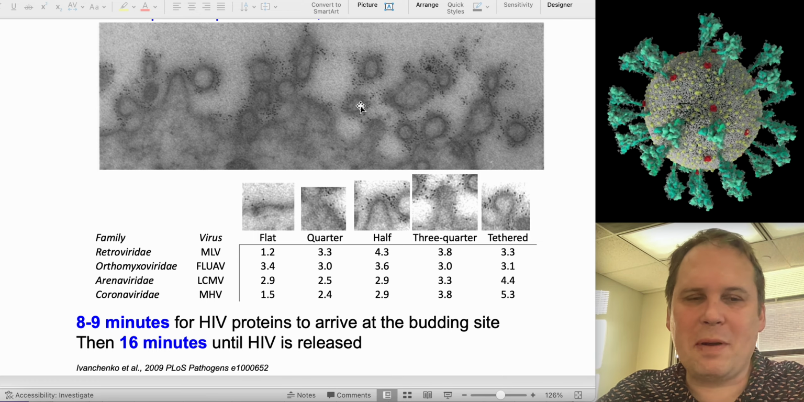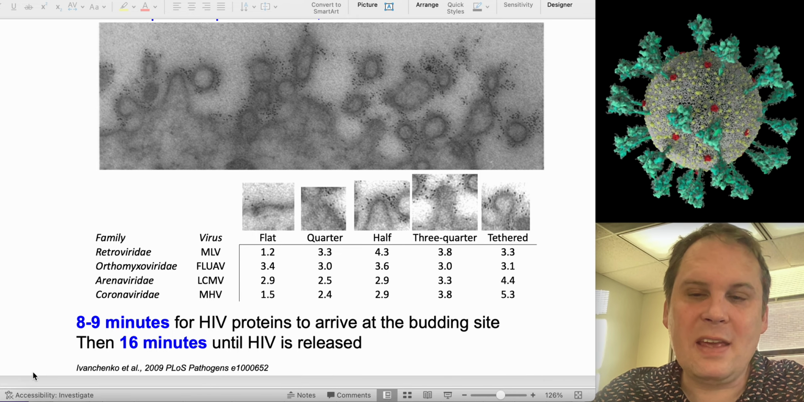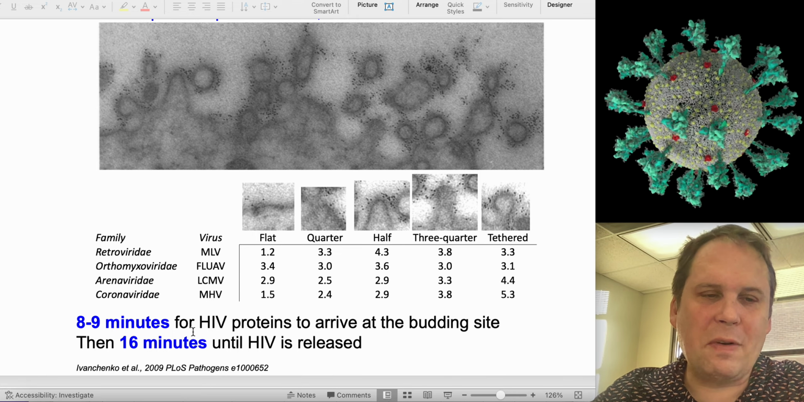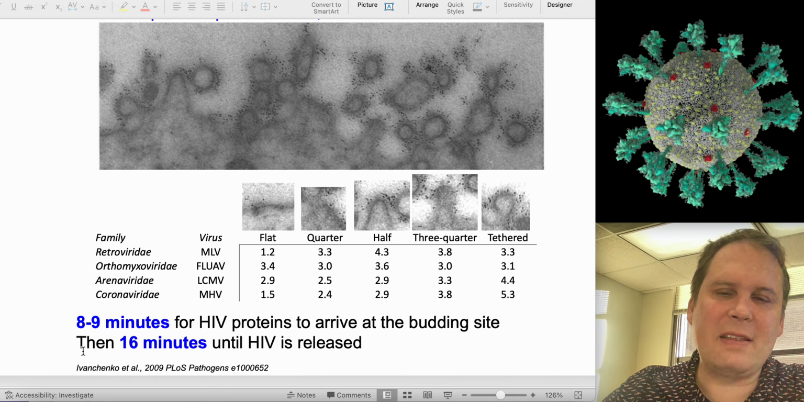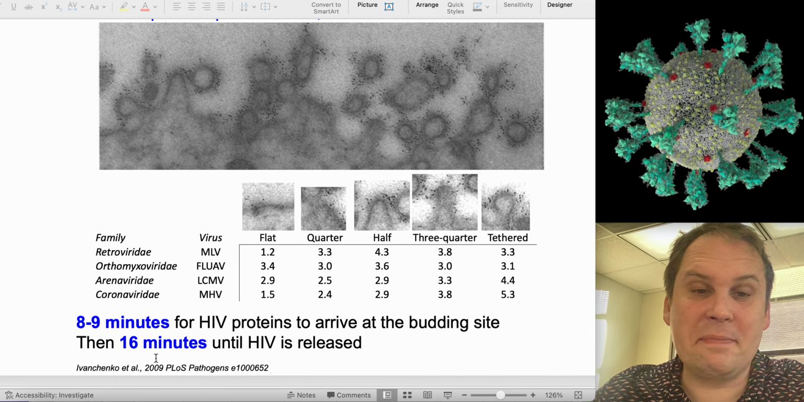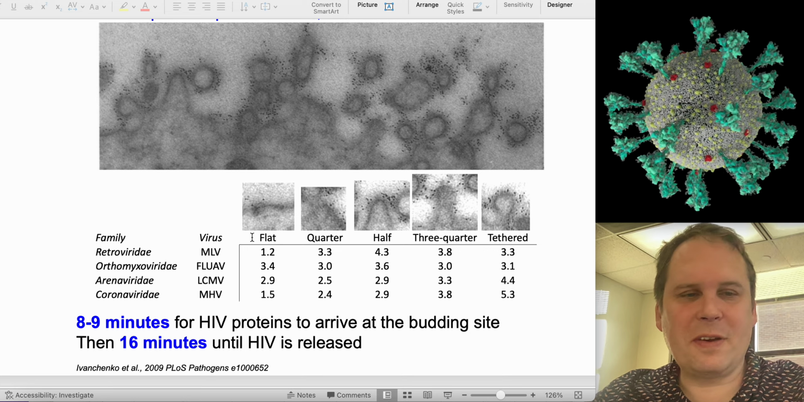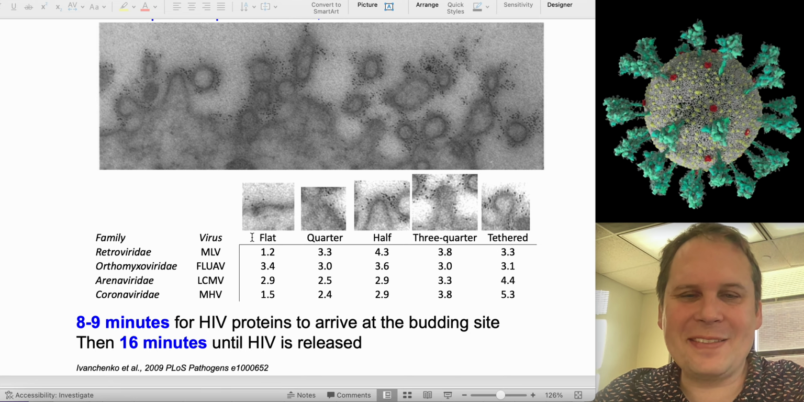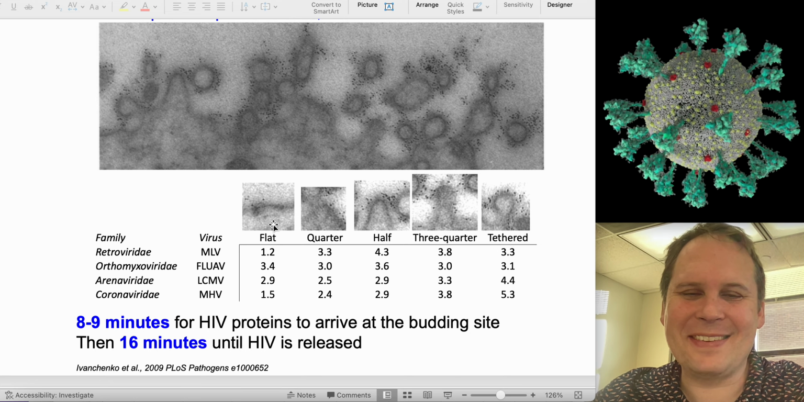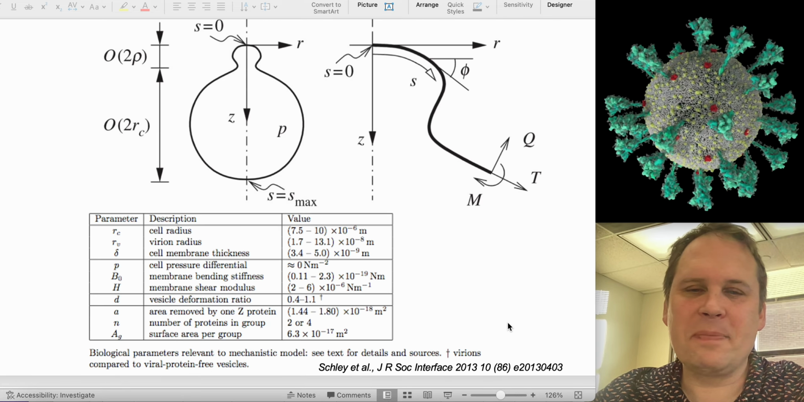And if we know the entire process takes a certain amount of time, which is about 8 or 9 minutes for HIV to arrive at the budding site, and then about 16 minutes until release, you can take that 16 minutes and divide it up based on which partially completed versions you're able to see lying around the shop. Yeah, it's kind of neat. So there you go. About 3 minutes for each one of these stages.